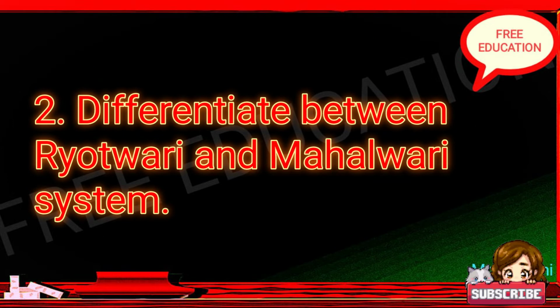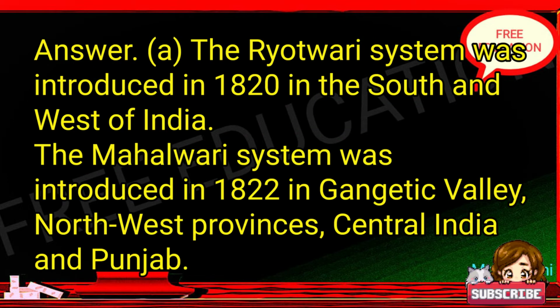2. Differentiate between Ryotwari and Mahalwari system. Answer. A. The Ryotwari system was introduced in 1820 in the south and west of India. The Mahalwari system was introduced in 1822 in Gangetic Valley, northwest provinces, central India and Punjab.